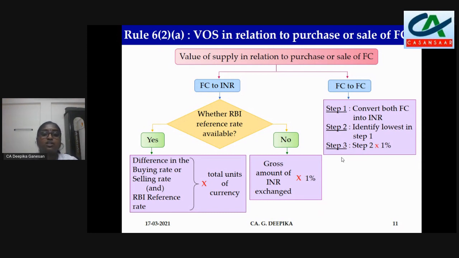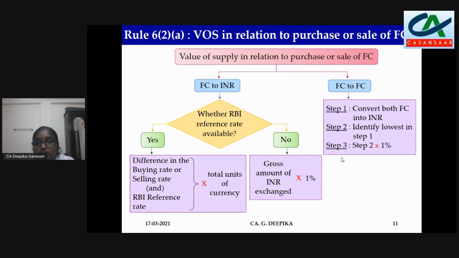Suppose the RBI reference rate is not available, then it is the gross amount of currency exchanged, that is the INR amount, into 1%. Say you are exchanging 10,000 units at 60 rupees per dollar. It will come to 60,000. 60,000 into 1% comes to 600 rupees. So this is the value. 10,000 units into 60 rupees is 6 lakhs. 6 lakhs into 1% comes to 6,000. So 6,000 rupees will be the value of supply.